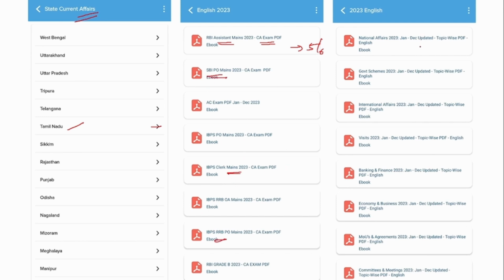And also we provide separate content, topic-wise current affairs like national affairs, government schemes, international affairs, banking and finance, economy and businesses, MOUs, and committees and meetings. All these different types of news are segregated in these particular categories.